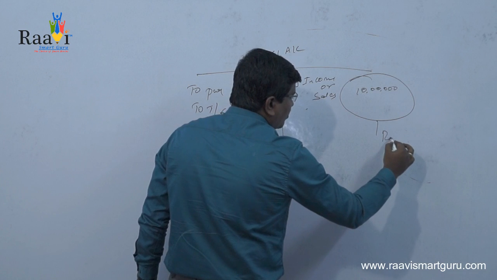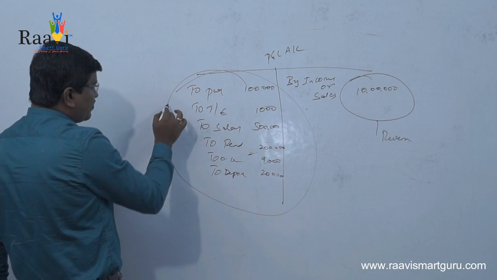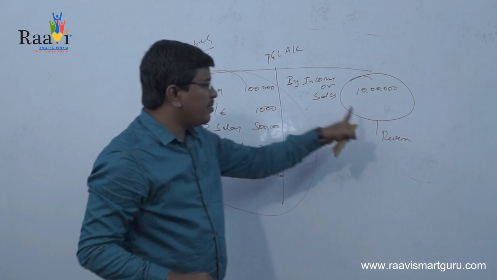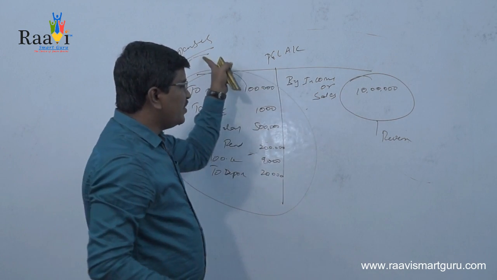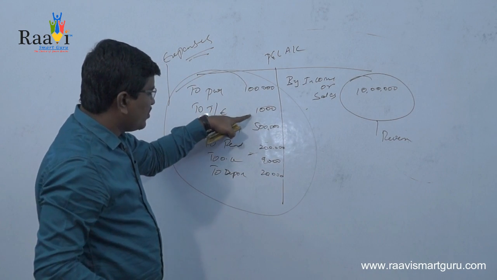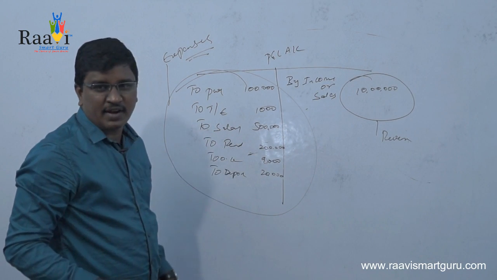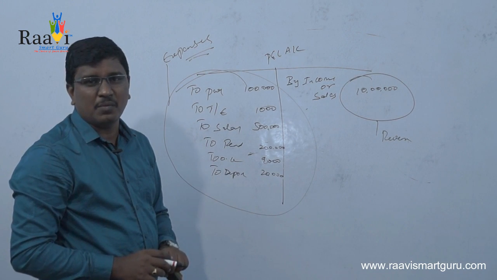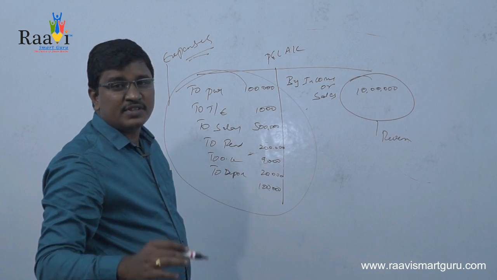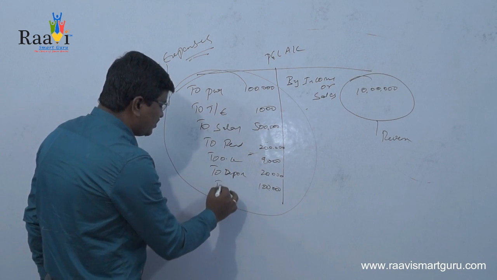Revenue and the expenses should be matched with each other. Now in this case, definitely we will be finding a difference. That is 1 lakh 1,000, 6 lakhs 1,000, 7 lakhs 1,000, 7 lakhs 10,000, and 9 lakhs. So you will be finding a difference of 1 lakh, and this 1 lakh is the contribution made by the owner of the company. So that's why we are saying it is profit.